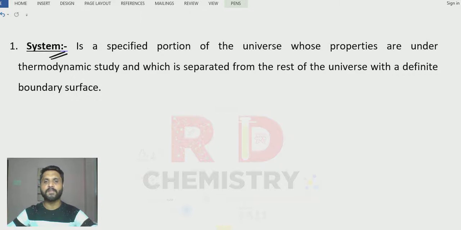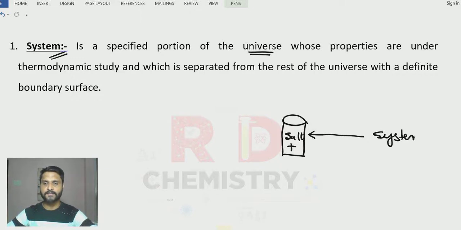Now we all live in this universe, students, correct? Suppose I want to study about the salt. During salt analysis, what do I do? I take the salt in the test tube, and some reagents are added into it. Clear? Now, the entire test tube along with the contents is called the system.